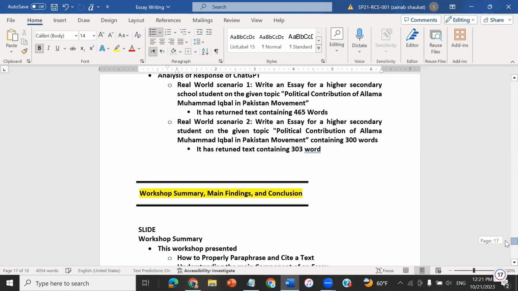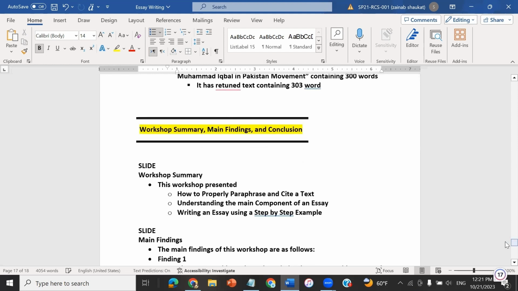So let me quickly summarize this workshop. This workshop presented how to paraphrase or cite a text, and what the main components of an essay could be. We have discussed it thoroughly, and after that we have seen with an example using ChatGPT how we can write an essay very effectively.